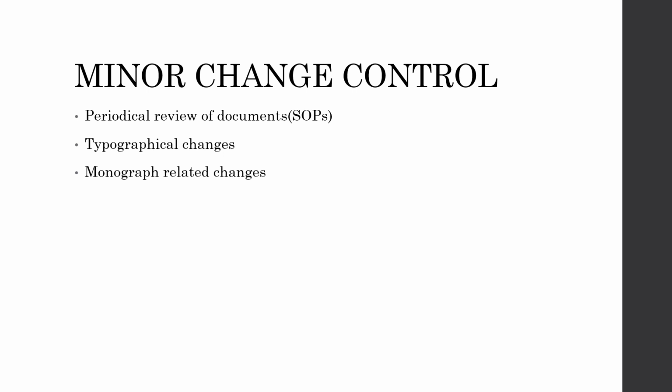Minor change controls. Here are some examples of minor change controls. Like, we can categorize periodical review of documents, that is SOPs, as minor. Whenever there is a periodical review which is not altering any of the content that already exists, but just a periodical review, then that change can be considered a minor change.